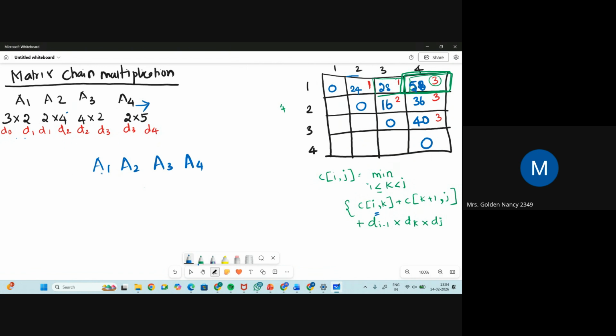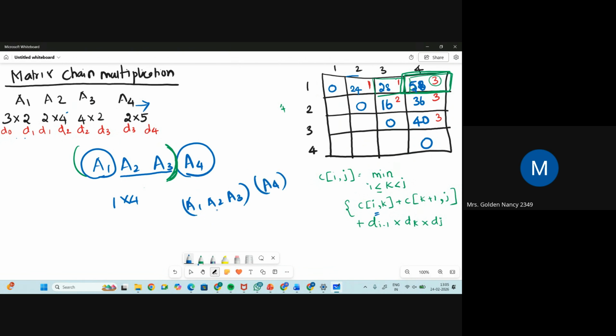So among these four matrices, I am going to ignore the middle ones. Always ignore the middle ones. You take the leftmost and the rightmost one, so A1 and A4, so 1 cross 4. Check the value of 1 cross 4. What is the K value? You got 3. So at the third position, you put a bracket. Take 1 till 3, go till 3, and after that you make a bracket. Now you have A1, A2 and A3 in a separate bracket and A4 separately.